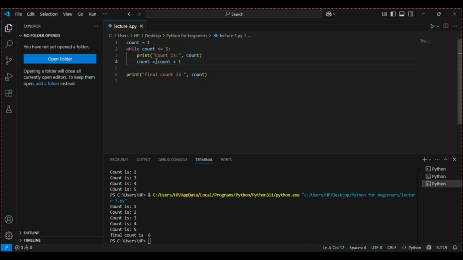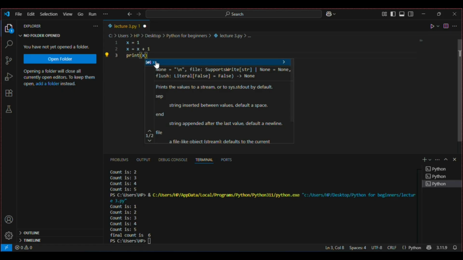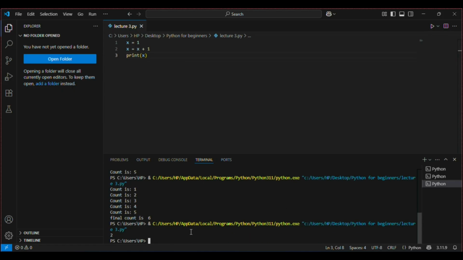To explain it, let me show you something. I say x is equal to 1. Now I say x is equal to x plus 1, and now I will print x. Now let's run this code, and you can see the value of x is 2 because I specified x is equal to 1, and then I specified x is equal to x plus 1.